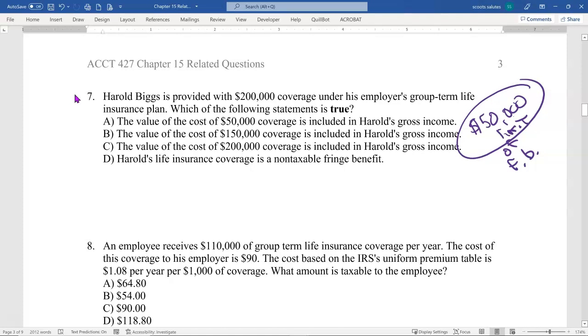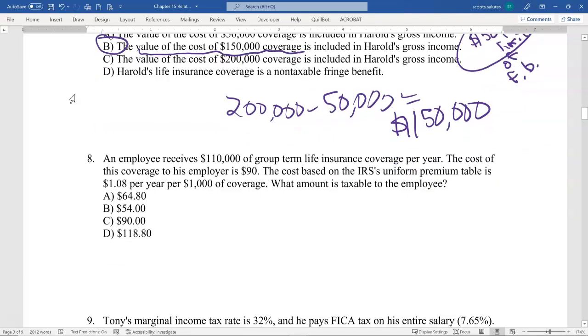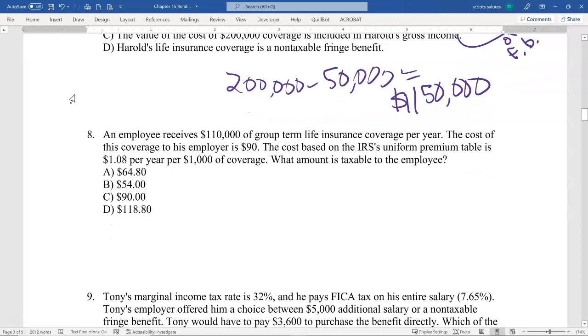The remaining, and we'll do the math just to show it here, the remaining $150,000 of coverage is included in Harold's gross income, right? But there's an important part here: the value of the cost of $150,000 of coverage. Sometimes I've had individuals just hear this part and think, oh, you mean my income is going to be increased by $150,000 because of this. No, that's not what we're saying. And in fact, this next one gives us an example of how not to panic with this.